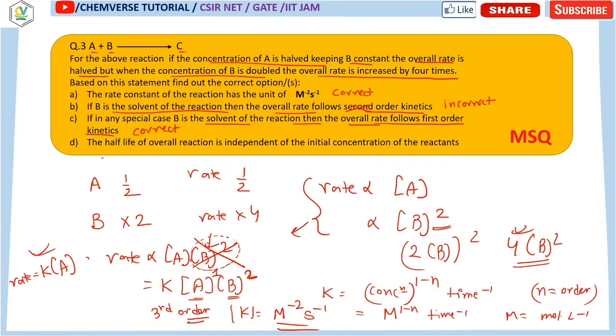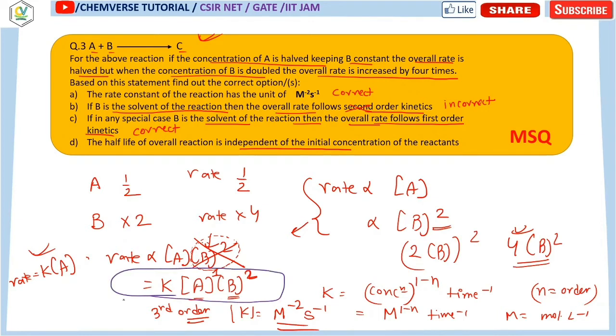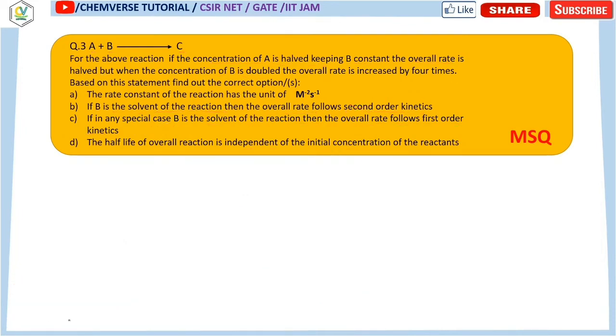And option D says that the half-life of the overall reaction is independent of the initial concentration of the reactant. Now this overall reaction means the one when there is no special condition, so B is not a solvent. So you have to just follow the initial expression. For this case it is third order kinetics, and for a third order reaction, of course, t half is inversely proportional to the square of the initial concentration of the reactant, because you know that for a third order reaction it is 3 by 2 A0 square K.